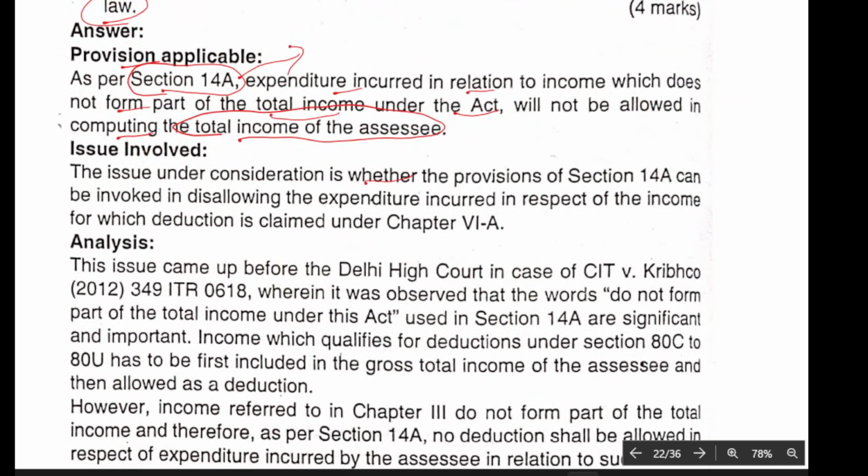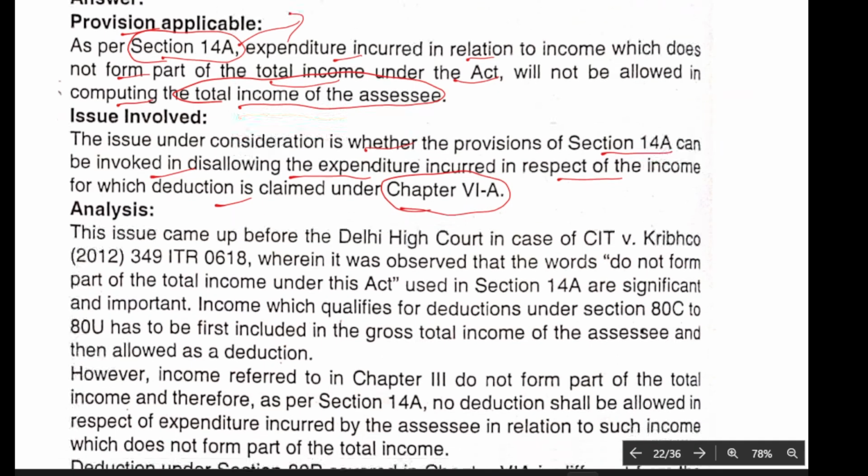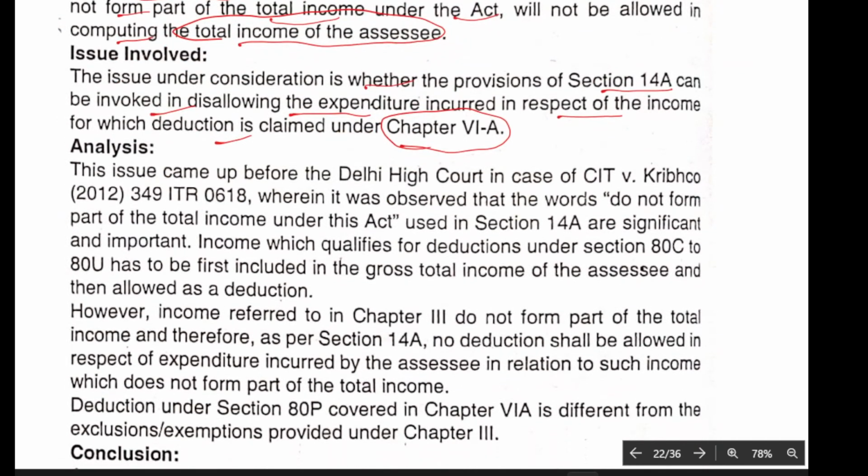Issue involved. The issue is whether the provision of Section 14A can be invoked in disallowing the expenditure incurred in respect of income on which reduction is claimed under Chapter VI-A. So this is the problem. Under Chapter VI-A we are claiming reduction, but at the same time we are disallowing the expenditure. How? The issue came up before the Delhi High Court in CIT v. CRIBCO, 2012.